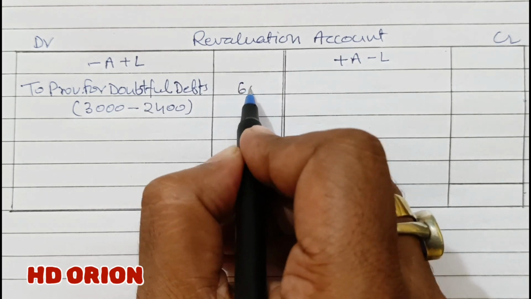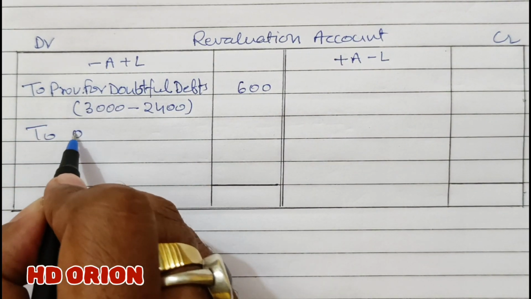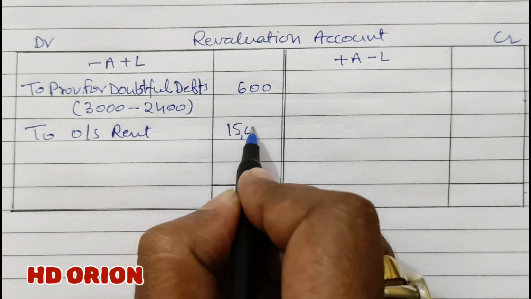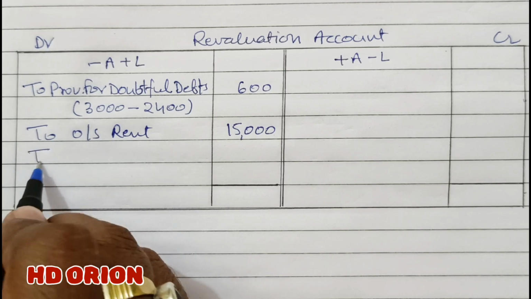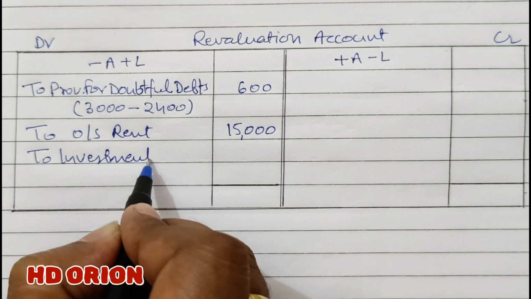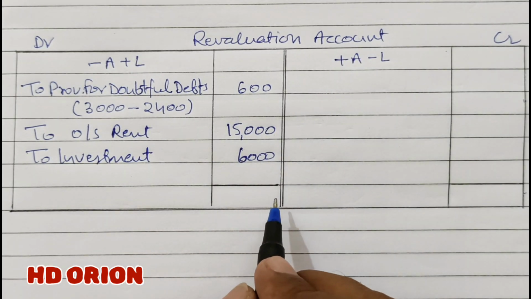So increase in liability of only rupees 600. Then there is outstanding rent of rupees 15,000 to be created and investments are going down by rupees 6,000. Only this much on the debit side.